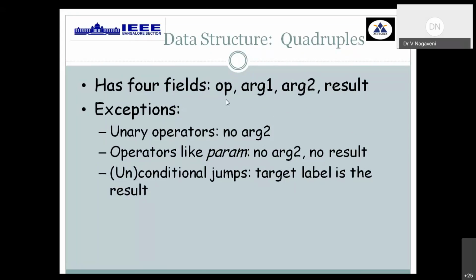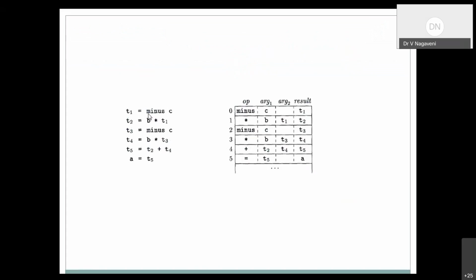Why is it called quadruple? You have 4 fields: operator, argument 1, argument 2, and result. Since you have 4 columns, it's called quadruple representation. Now the same arithmetic expression is given here: A is equal to B star minus C plus B star minus C. For that, we have written a 3-address code.